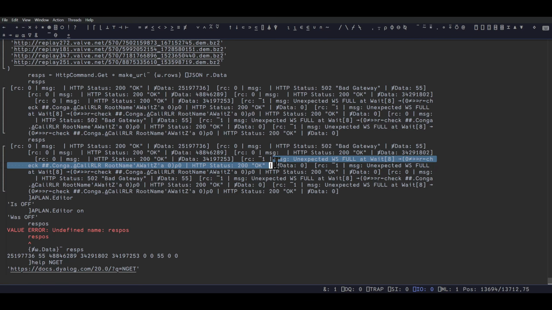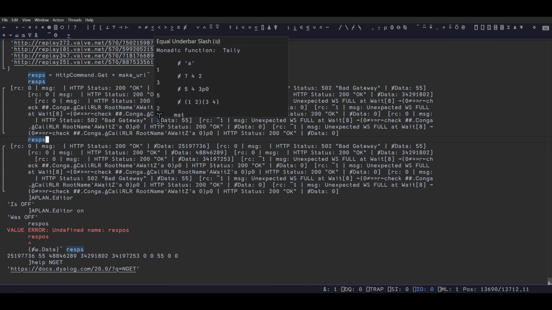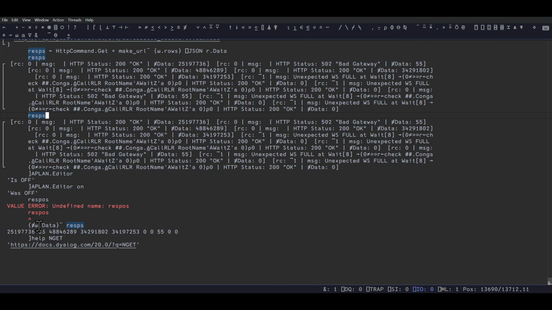No, I don't know what 55 is. Oh, I see. It just happened. Column 50. It wasn't that I was selecting 50 characters. Okay, makes sense. Oh, nice. I can highlight things.